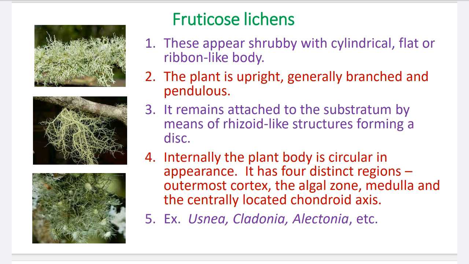Here three photographs are given. In the second photograph, they are hanging on the substratum. The filaments are branched, and you see in the third diagram, at the tip of the branches the apothecia develop. Apothecia are nothing but the sexual fruiting bodies present in the lichens. So you see the circular, cup-shaped structures here. Those cup-shaped structures are nothing but the apothecia, and these apothecia are clearly observed in the third photograph.